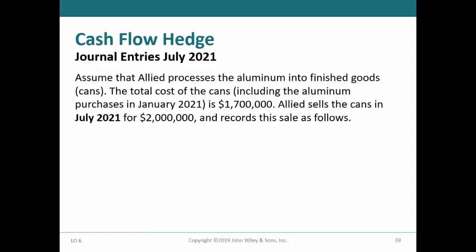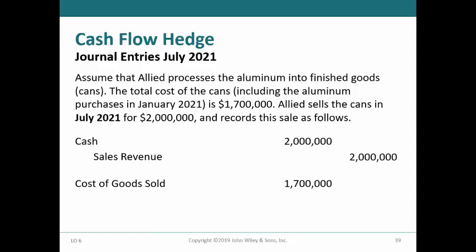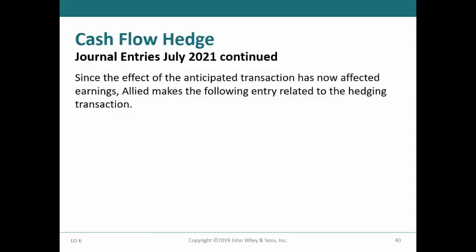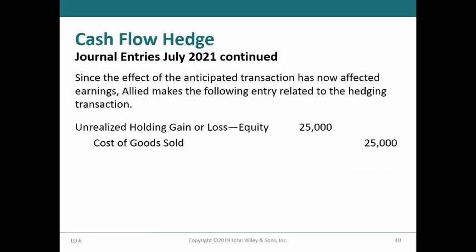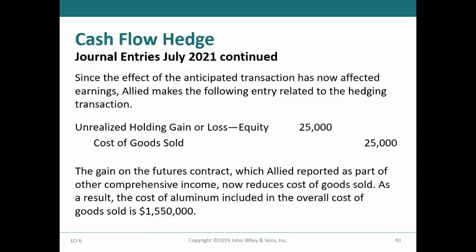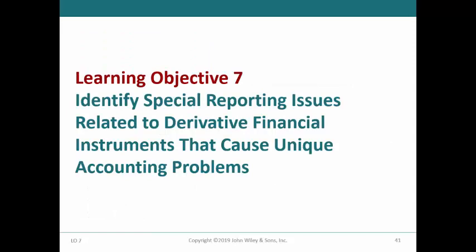To record the sale in July 2021, Allied would debit cash for $2 million and credit sales revenue for the same amount. It would also debit cost of goods sold and credit inventory for $1,700,000. Allied would also debit the unrealized gain or loss equity for $25,000 and credit cost of goods sold for the same amount. The gain reduces the overall cost of goods sold in the income statement to $1,550,000.